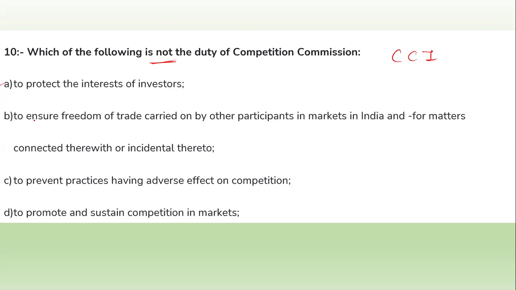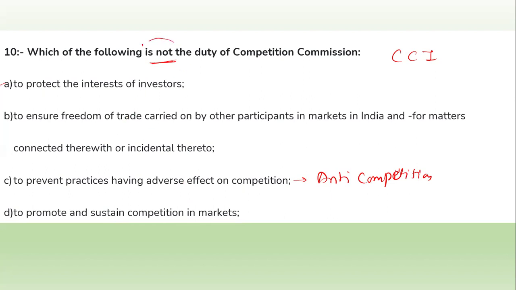Option B, to ensure the freedom of the trade carried on by other participants in the market in India and for matters connected therewith and incidental thereto. Option C, to prevent the practices having an adverse effect on the competition, that means anti-competition. Then, to promote and sustain the competition in the market. So what will be the right answer?